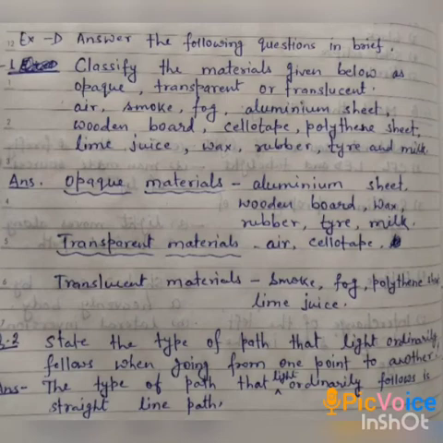Now question number 2. State the type of path that light ordinarily follows when going from one point to another. The path that light ordinarily follows when going from one point to another is a straight line path.